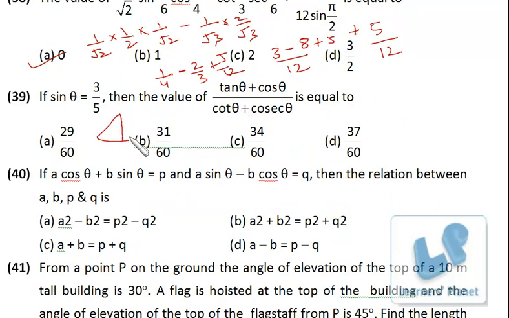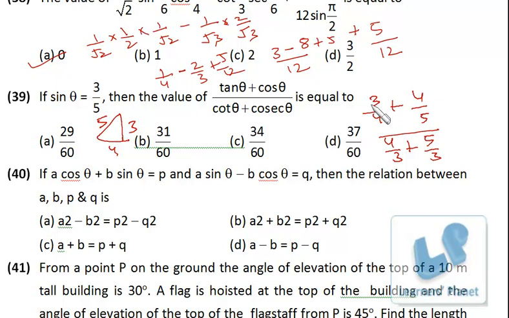Sin theta is 3 by 5, then find the value of this. So sin theta is 3 by 5, that means this is 3, this is 5, this must be 4. Tan theta is perpendicular by base, so it is 3 by 4. Cos theta is base by hypotenuse, 4 by 5. Cot theta is the reciprocal of tan theta, so it is 4 by 3. Cosec theta, reciprocal of sin theta, that is 5 by 3.